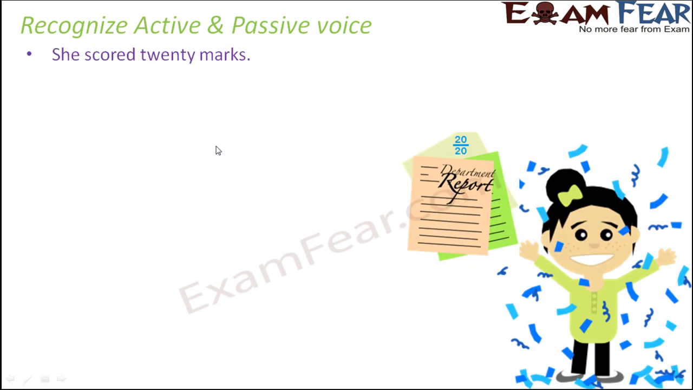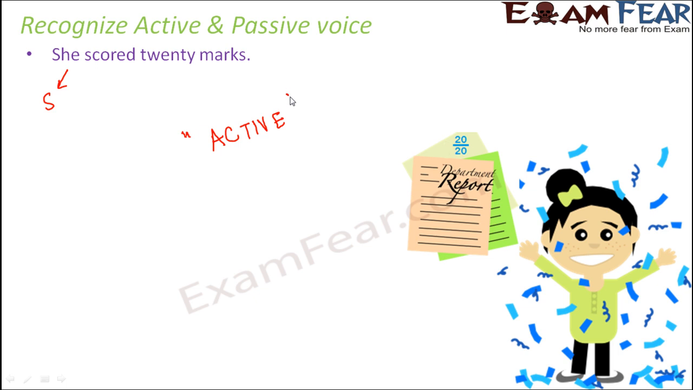She scored 20 marks. So here, what's the subject? She is the subject. And if you look at the statement, she is also the doer of the action. The action here is scoring marks. So she is scoring marks. She scored marks. So the subject does something. So this again is an active voice.